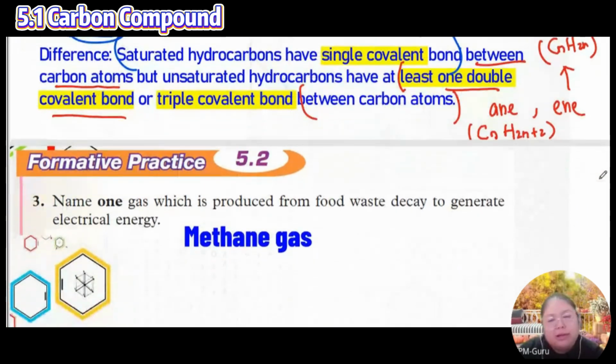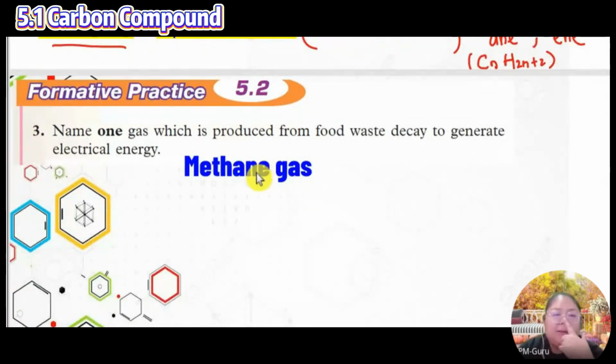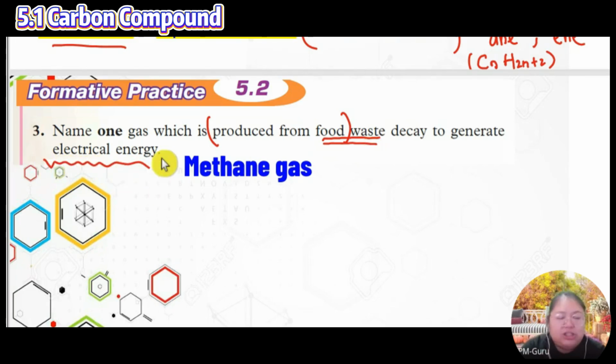Number 3, you need to know this. Name one of the gases produced from food waste. That means from biomass, food waste. After the food waste decays, it produces gases, and these gases can be used for electrical energy.